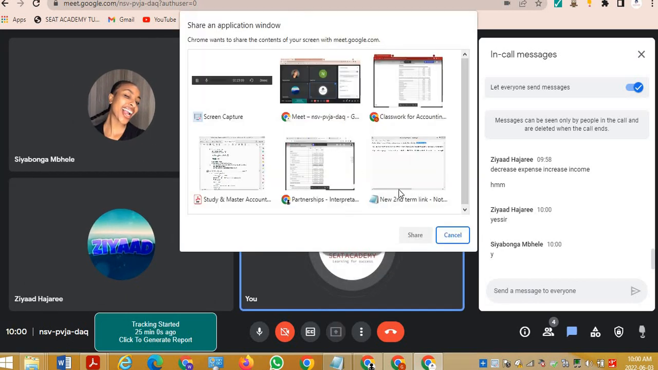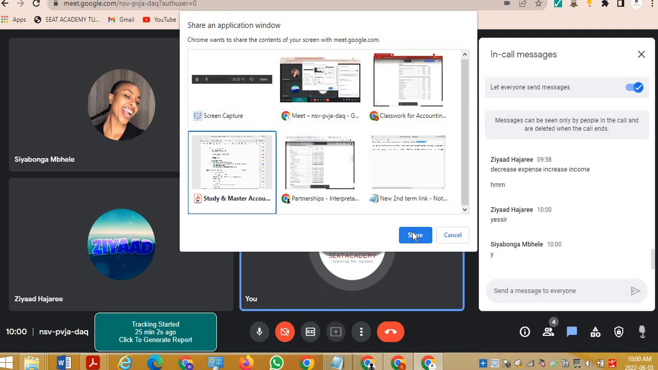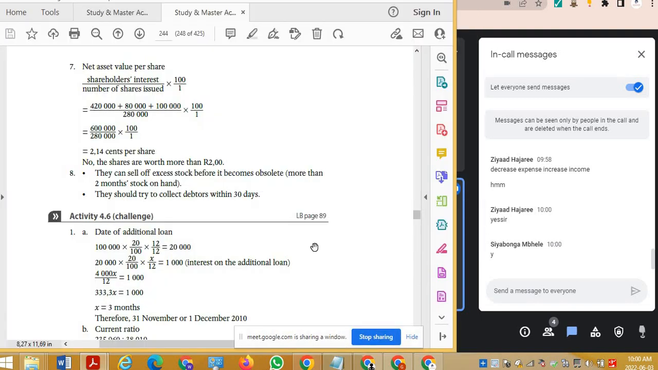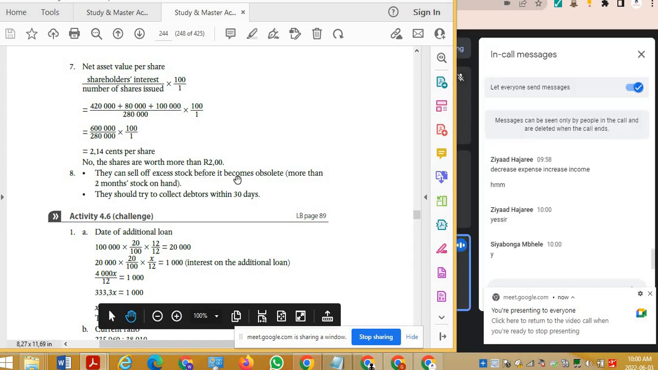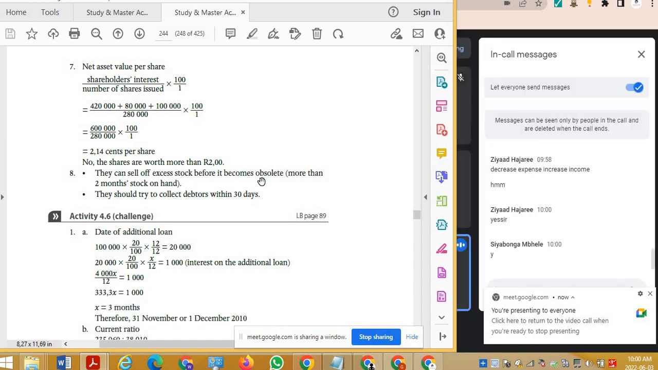to increase liquidity. Give discounts on your inventory. Have incentives so people pay you back faster. They can sell off excess stock before it becomes obsolete, i.e. give discounts on old stock. And they should try and collect debtors within 30 days. There we go. Industry standard, 30 days.